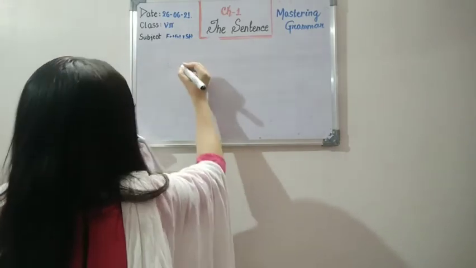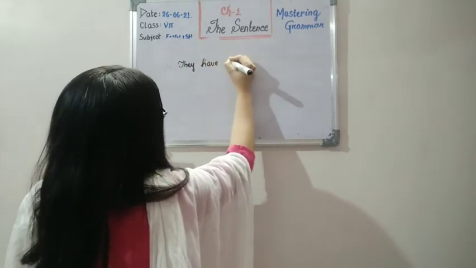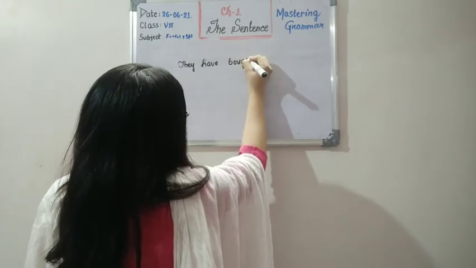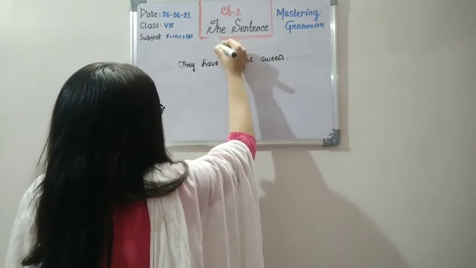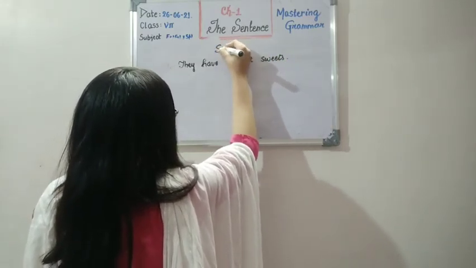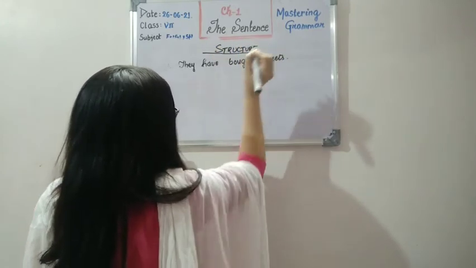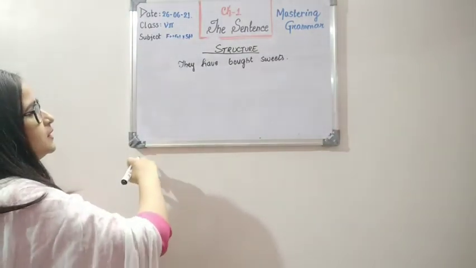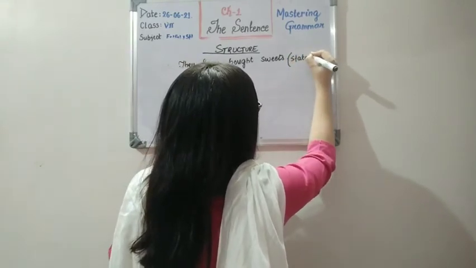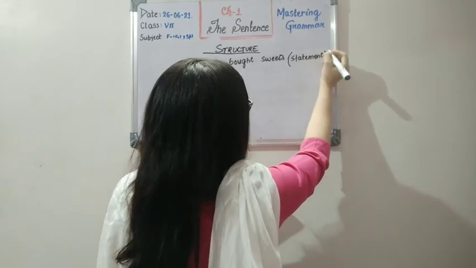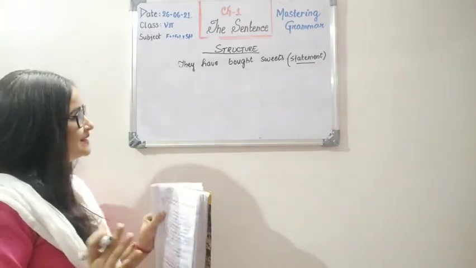Now observe these two kinds of sentences. They have bought sweets. Let me write here "structure" so that you can understand that we are studying the structure of these kinds of sentences. They have bought sweets. With this sentence, you can understand that this is a statement. I have already taught you what declarative statements or declarative sentences are. So this is a clear statement where I am saying that they have bought sweets, right?